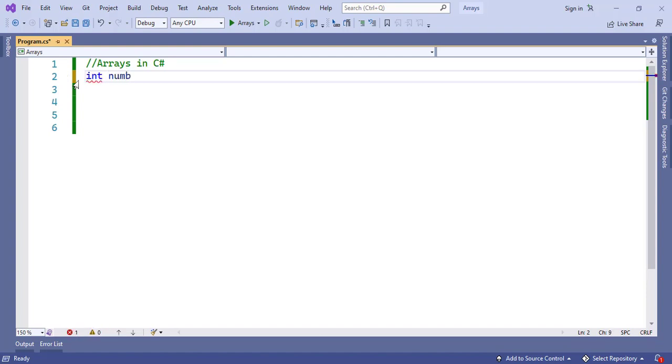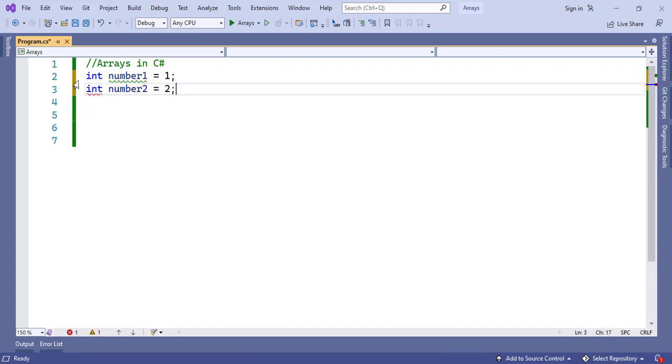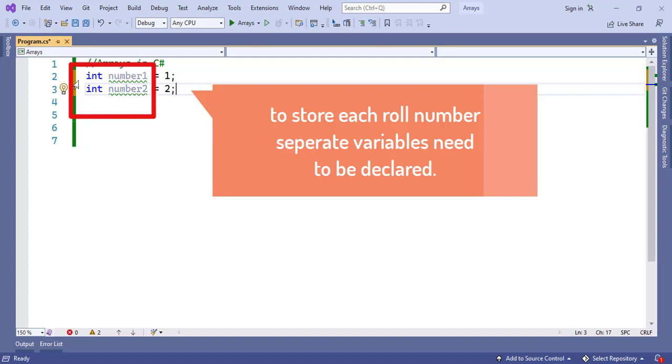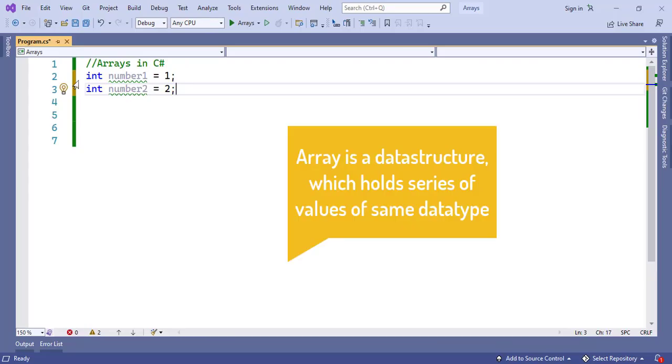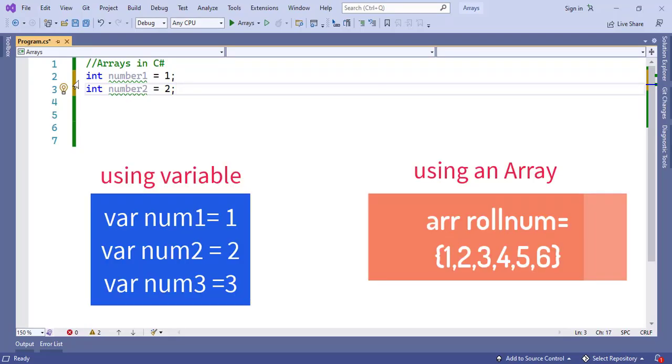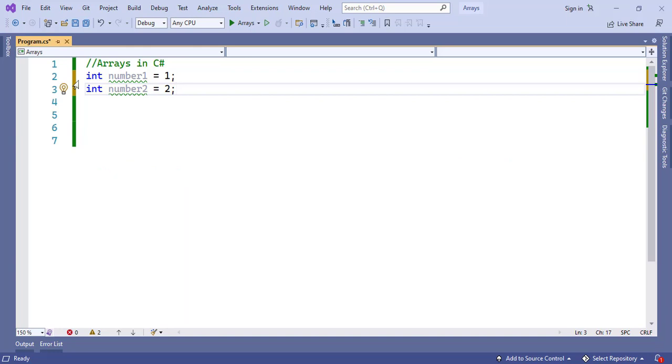Say I want to store roll numbers of students. If I am using variables, then how will I store them? I'll declare a separate variable to store each roll number. To avoid this, the array concept came into the picture. An array holds a series of values. Because a roll number is of type integer, it can hold a series of values in a single array.